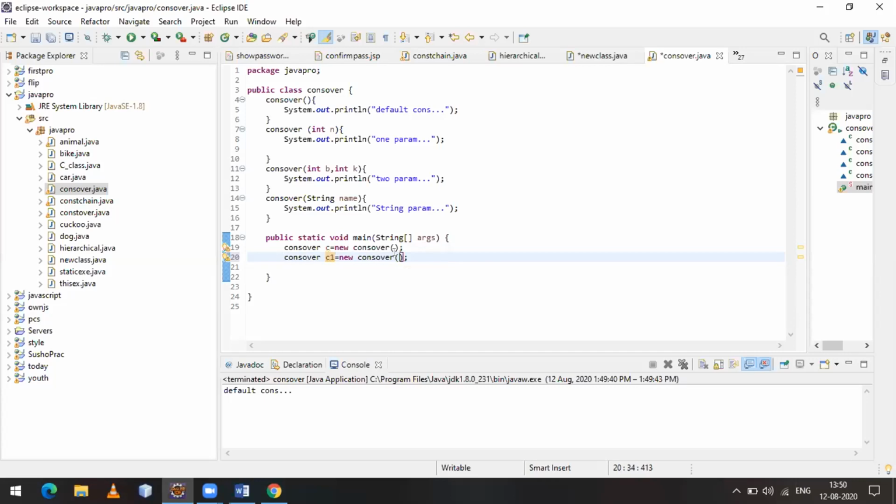According to that constructor, you give the corresponding parameters. Here I'm giving one number, which means one integer, as a parameter, so it will call this constructor. See, one parameter is coming. Like that, we can use many constructors by using different parameters.